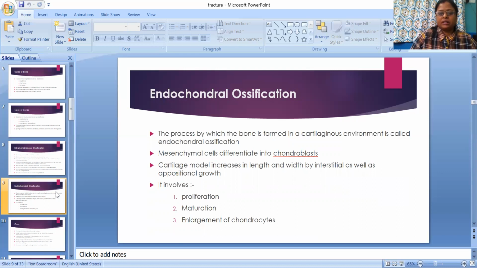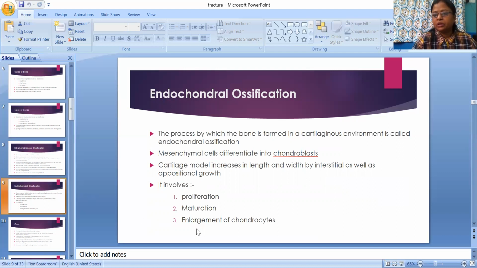The cartilage model increases in length and width by interstitial as well as appositional growth. It involves proliferation, maturation, and enlargement of chondrocytes.